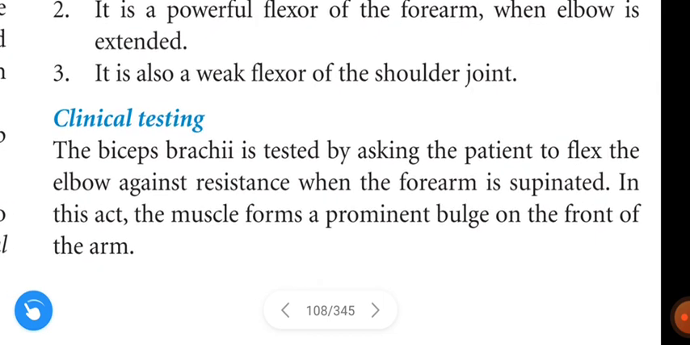Okay guys, this is about the biceps brachii. I think it is clear to you.